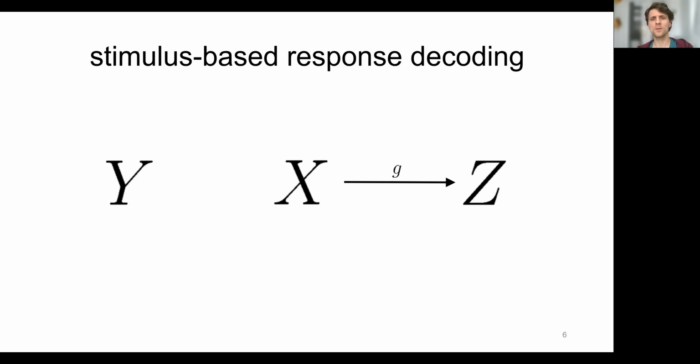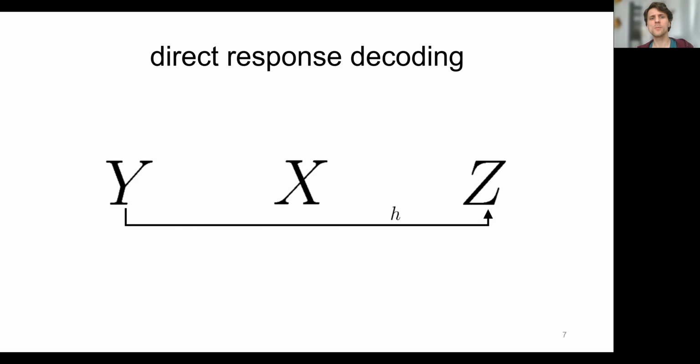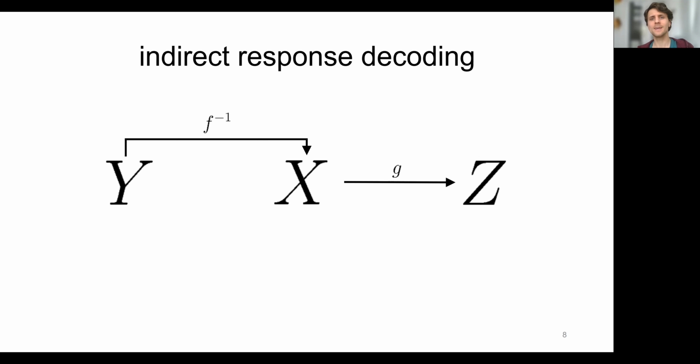In stimulus-based response decoding, we would model the behavioral responses as a function of the experimental design alone. If we perform direct response decoding from fMRI, we would use machine learning techniques to predict the behavioral responses from the measured brain data. Here, we also introduce indirect response decoding, where we first reconstruct the experimental design from the measured fMRI signals using MVPA, and then use a purely behavioral model to come up with predictions for the behavioral responses.